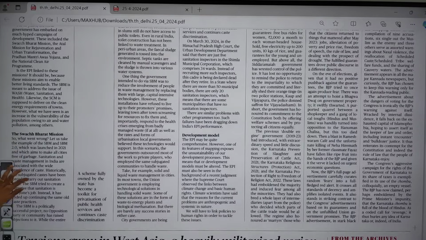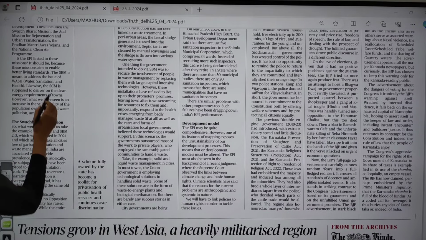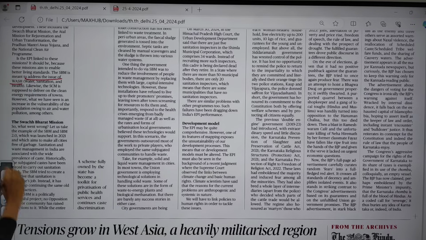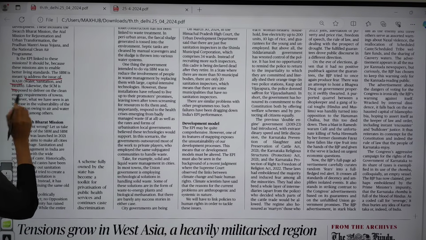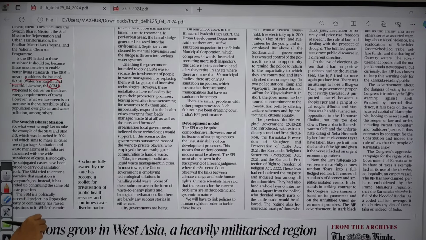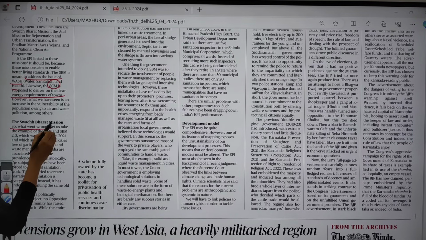Okay, and the Swachh Bharat mission is meant to address the issue of WASH, that is water, sanitation and health. And we also have SCM, which is supposed to deliver clean energy requirements to towns. However, what happened is there is increased vulnerability of our country to air pollution, water pollution, etc. So what went wrong?